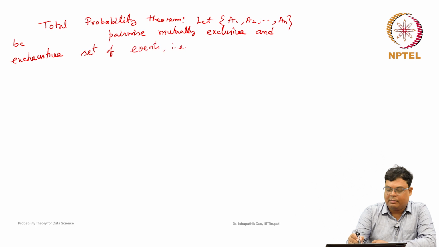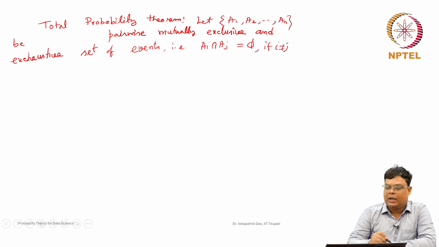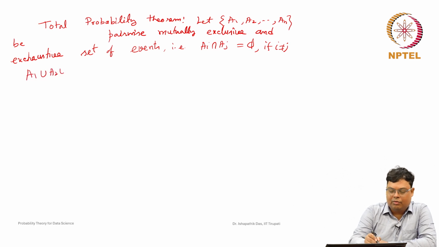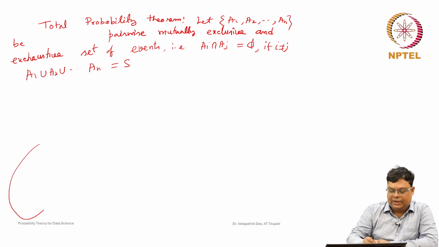So, what does it mean? Pairwise mutually exclusive means Ai intersection Aj is equal to phi if i not equal to j, and mutually exclusive and exhaustive set of events means the union of A1 union A2 union ... union An is equal to the sample space S. So, suppose this is the sample space, then this is just a partition.